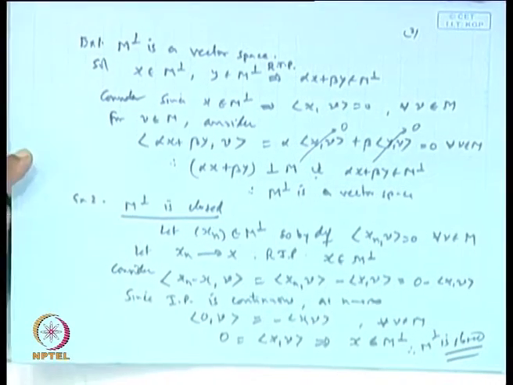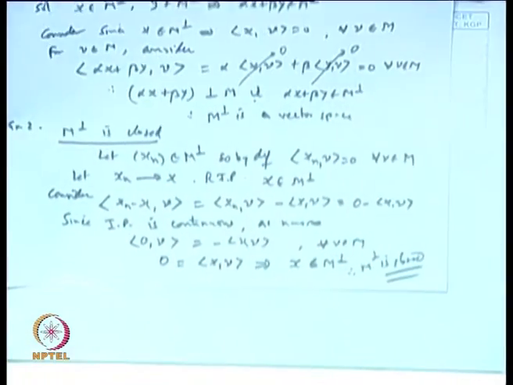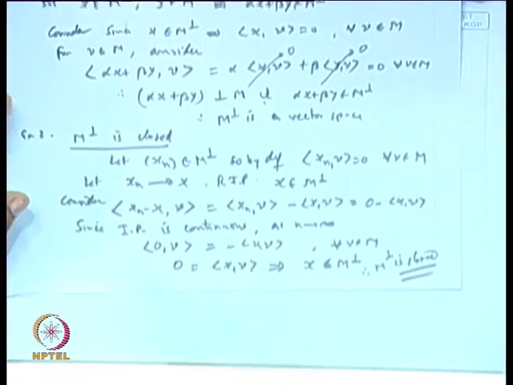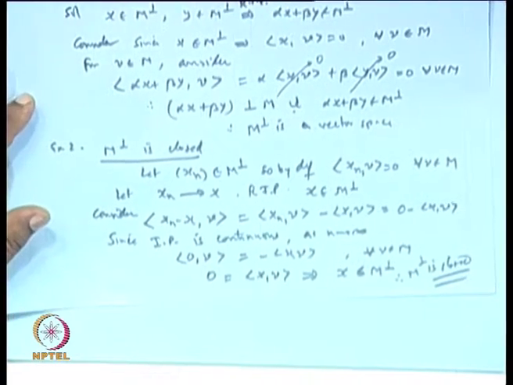Sir, why are we able to take the limit inside? Because the inner product is a continuous function. So, the limit can be taken inside. When you take the limit, it goes inside because the inner product is continuous. Clear? So, that is what, I think it is okay.